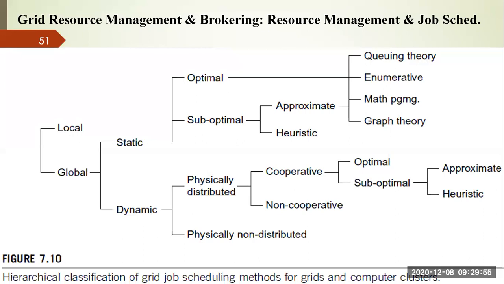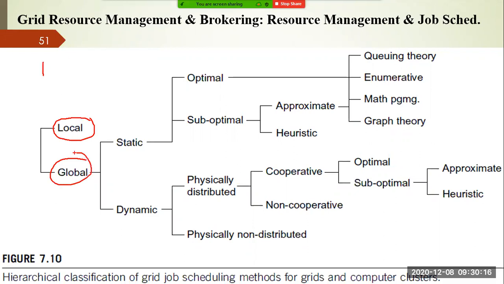So this is the complete hierarchical classification. As I mentioned, there are two types of classifications: one is your hierarchical classification, another is called flat classification, right? If you go for hierarchical classification of a grid resource job scheduling model, you can see here there may be local scheduling or global scheduling.